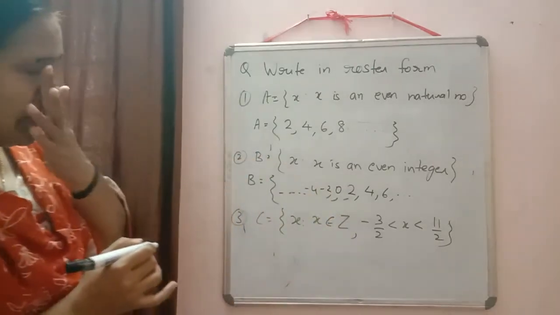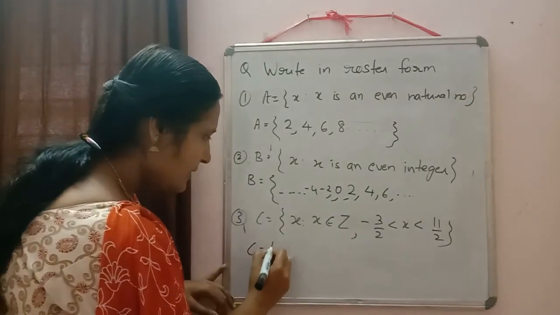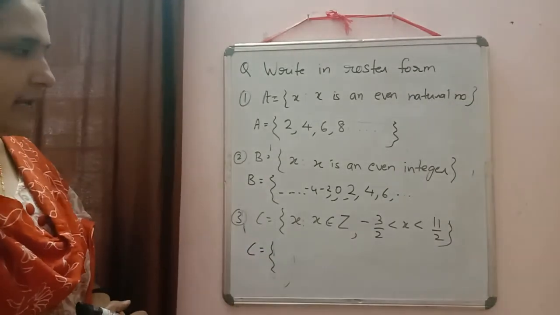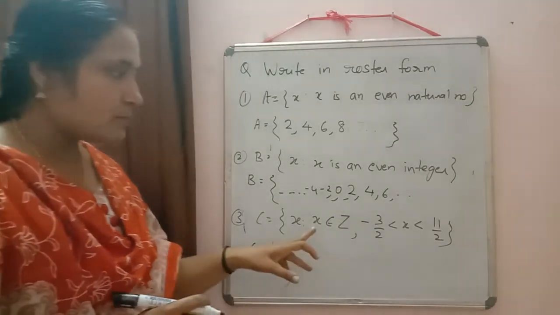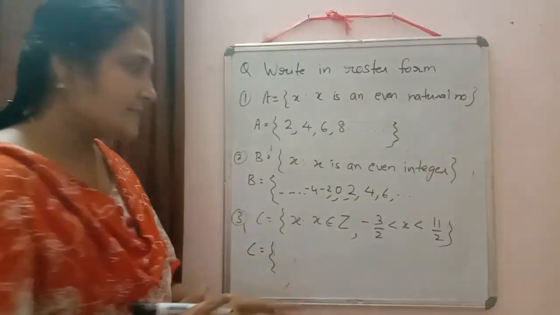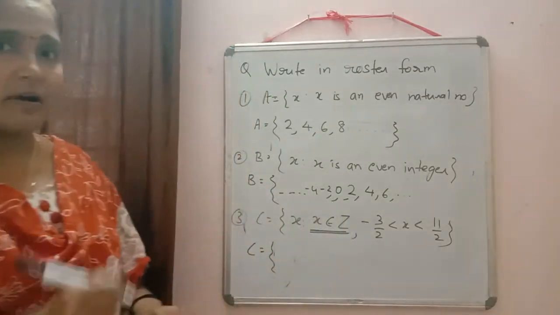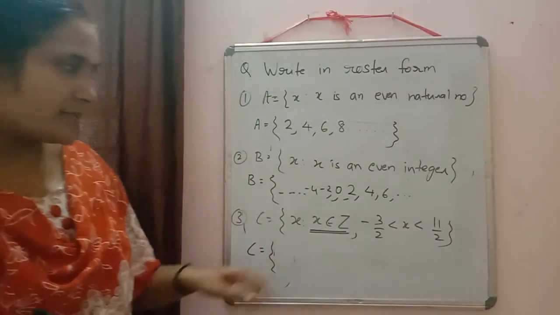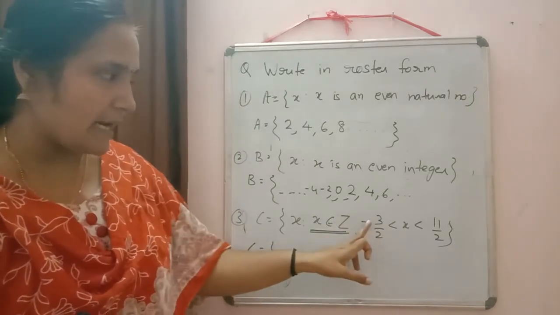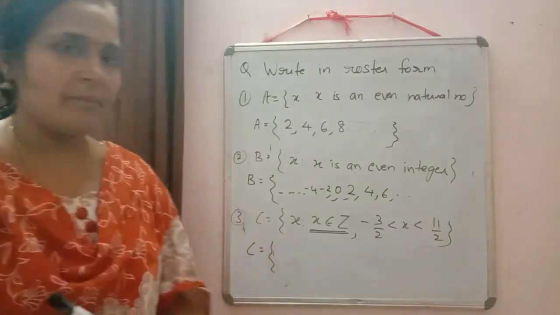So even integers. Now the third one: the set of all x such that x belongs to Z. What is the meaning of that? Yes, x is an integer. So remember that Z denotes the set of integers, such that x should be greater than minus 3 by 2 and less than 11 by 2.